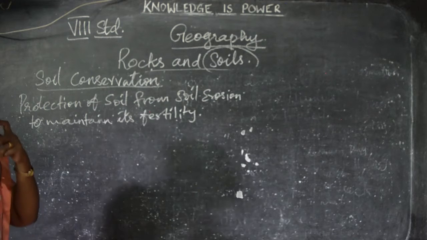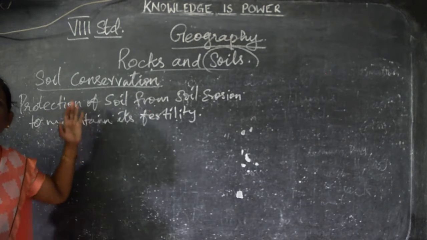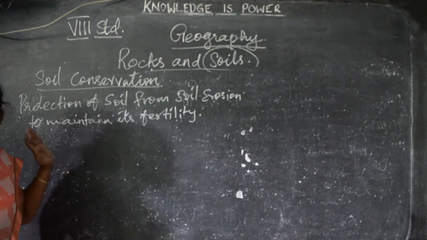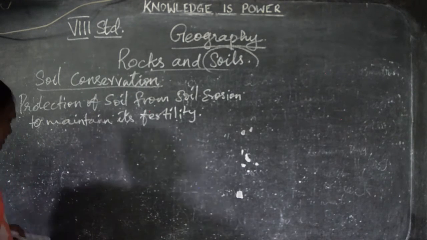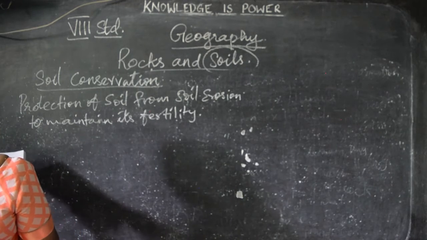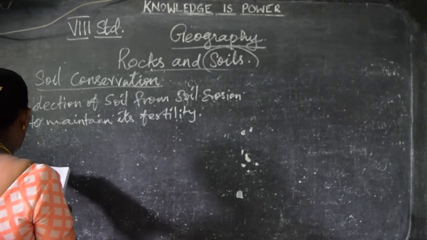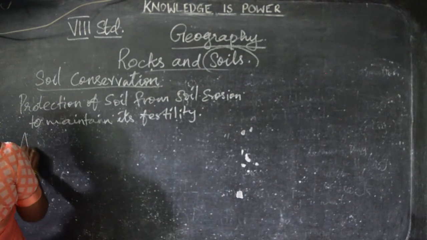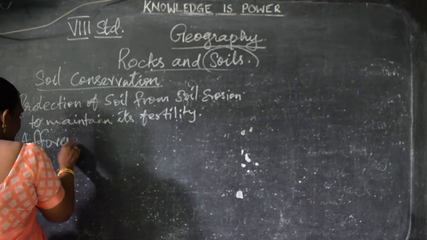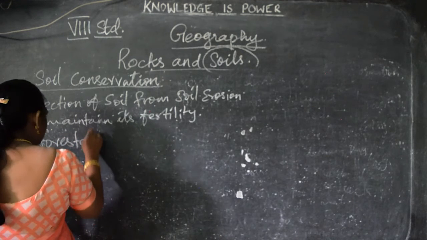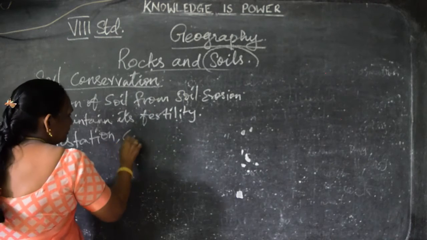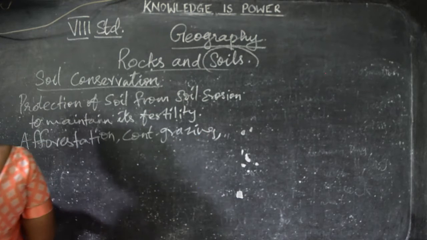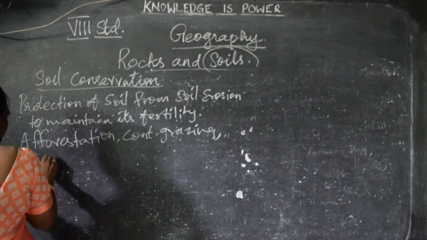What is soil conservation? Soil conservation is the protection of soil from soil erosion. How? For what? To maintain its fertility. Soil erosion is widely seen; we can conserve the soil by afforestation, by controlled grazing. Grazing means cattle feeding on grass, so we control it. Then construction of dams.